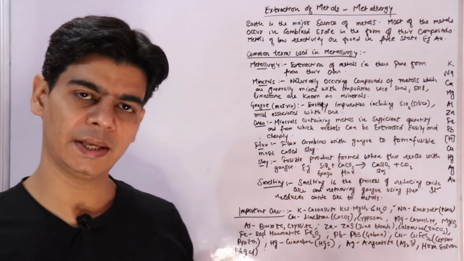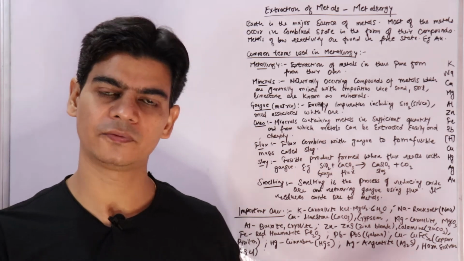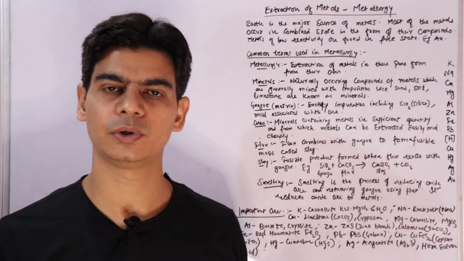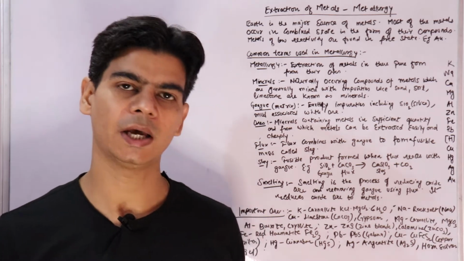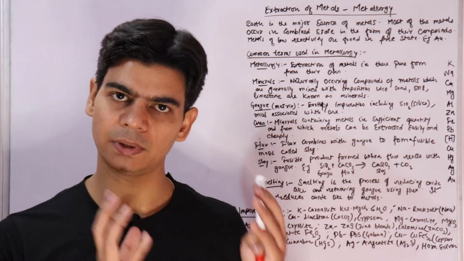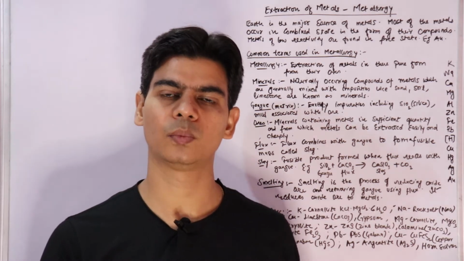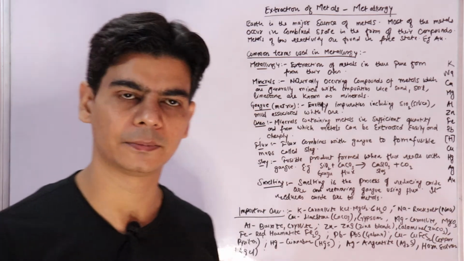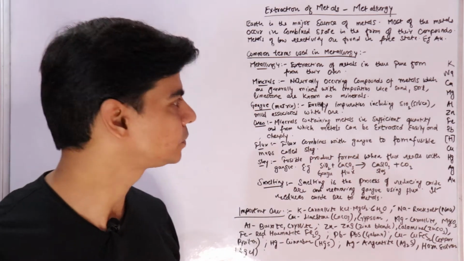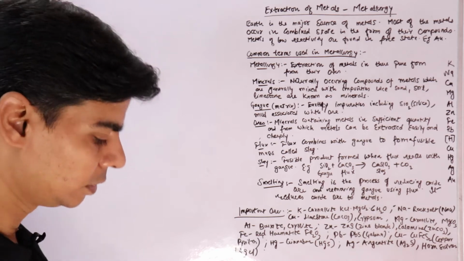One metal can exist in the form of different compounds, maybe oxides, carbonates, sulfides. So we may have more than one mineral for any metal.